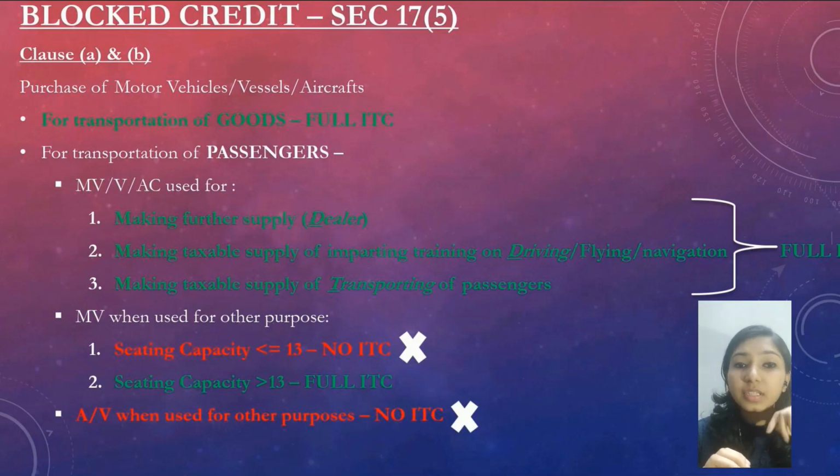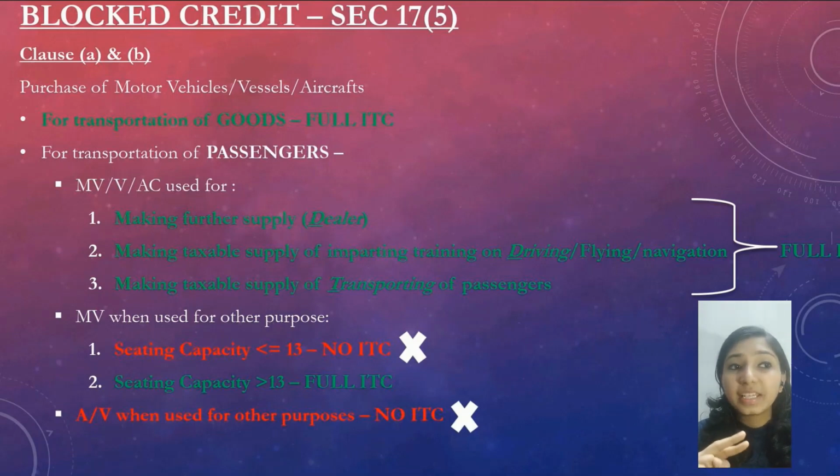If these three are purchased for transportation of goods, full ITC can be claimed. Next, if they are purchased for transportation of passenger, you can claim 100% GST if it is used for three purposes. First one, making further supply, that is if you are a dealer of motor vehicle, vessel or aircraft, you can claim 100% GST.